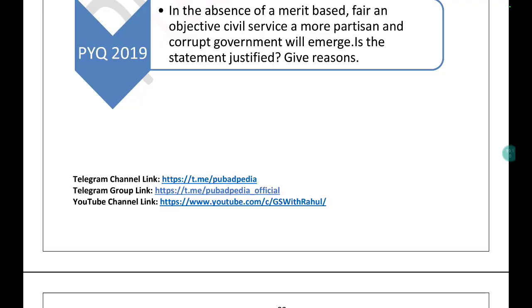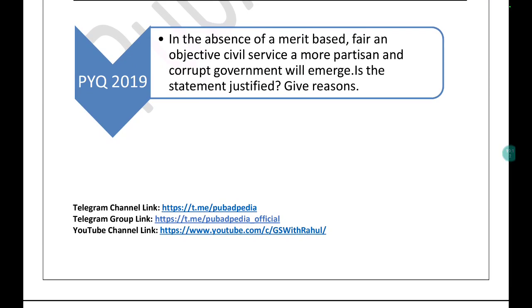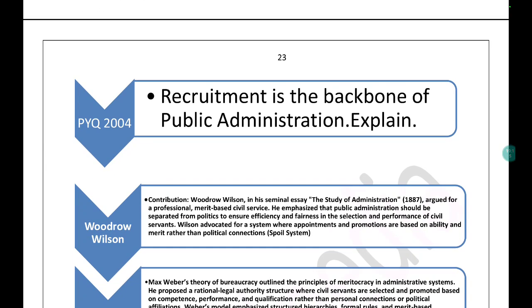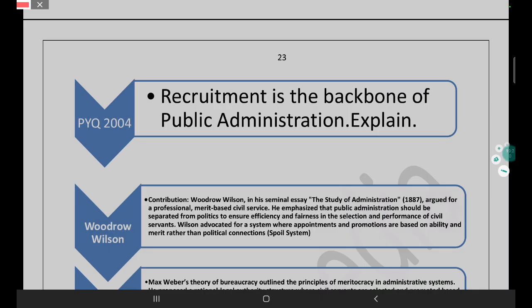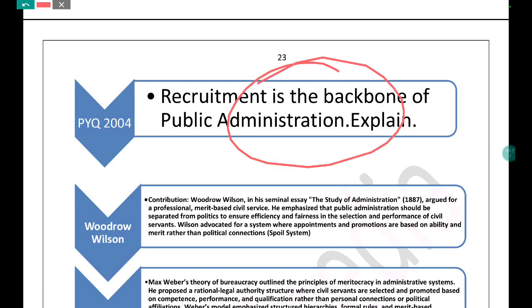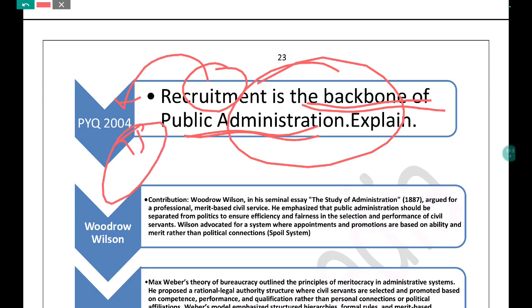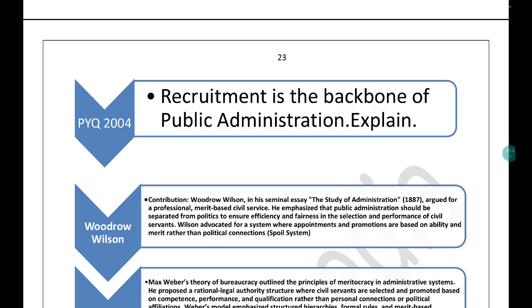So here recruitment is something, if you look at the recruitment PYQ 2019, it talks about merit based fair recruitment. Similarly in 2004 they asked recruitment is the backbone of public administration. So these PYQs are not only about reading PYQs or writing PYQs. You can just remember this thing, backbone of public administration. So when another question about recruitment has been asked in later years, for example in 2025, let's say they ask about recruitment, you can use this backbone of public administration somewhere in your answer. Okay, so this is very important to know.